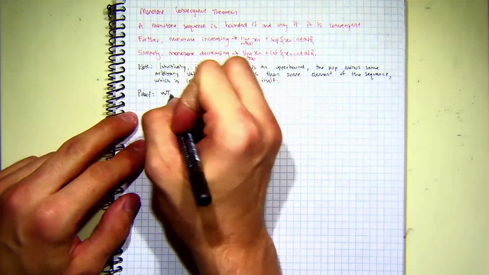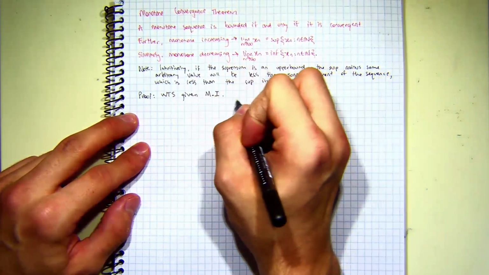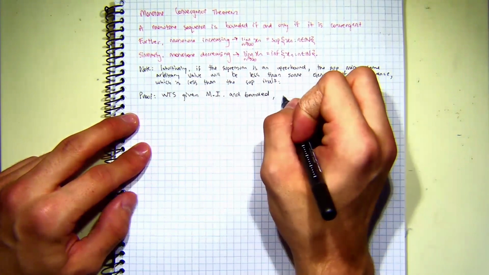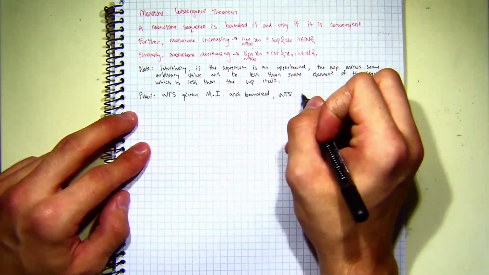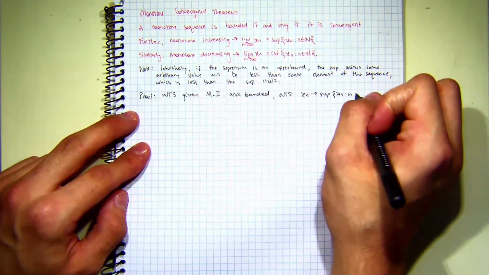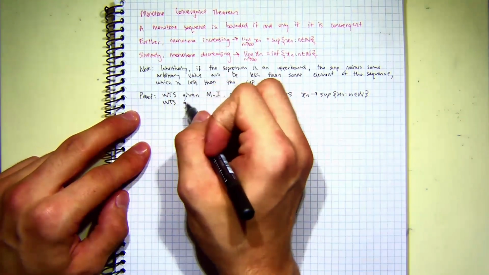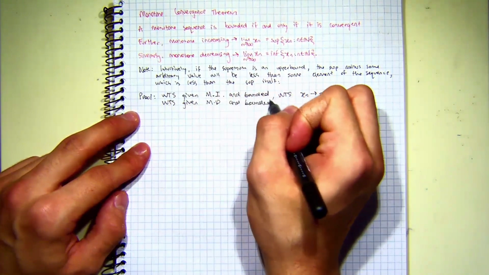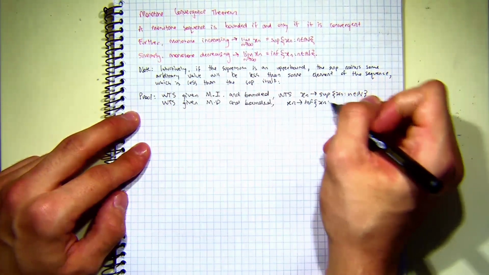So for our proof, we want to show that given monotone increasing and bounded, both of our conditions, xn converges to the supremum of xn for n in the naturals, or we want to show that given monotone decreasing and bounded, xn will converge to the infimum of xn for n in the naturals.